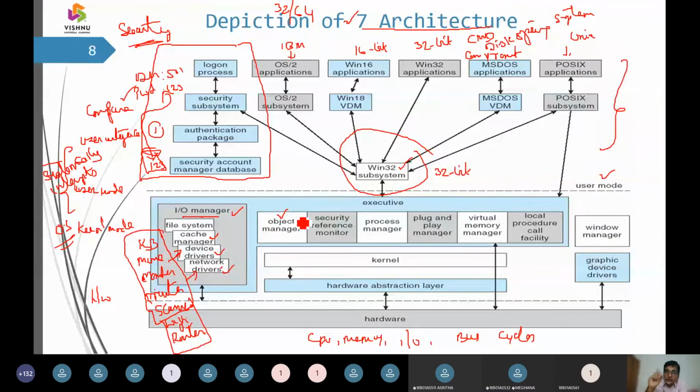So everything it processes in the form of object-oriented programming, and it takes it as a real-world entity, and that real-world entity it is assuming as an object. And yes, we talked about the security references by the way, and then we are going to have this process management. We are going to have this process manager, and yes, we are going to have some CPU scheduling algorithms, and then we are going to have this plug and play manager.